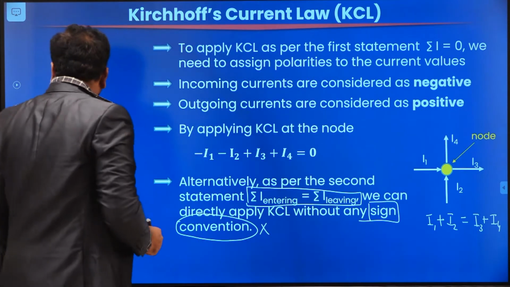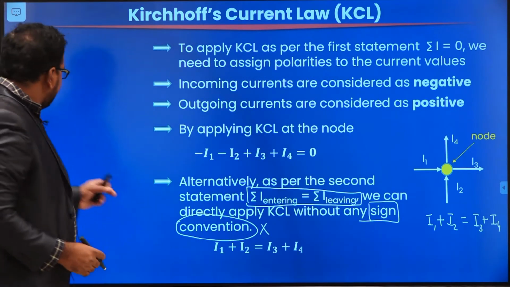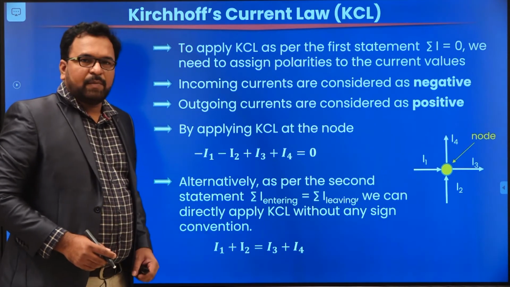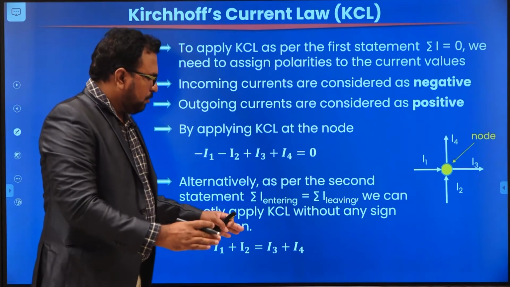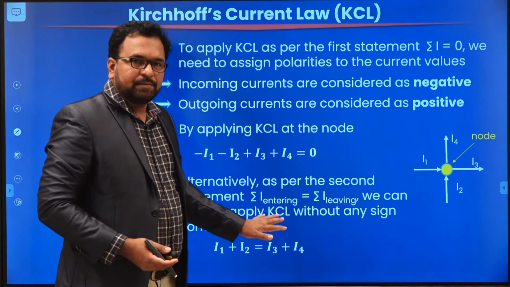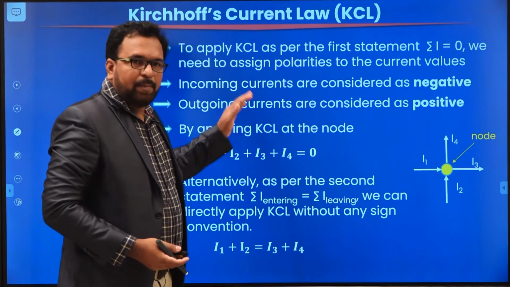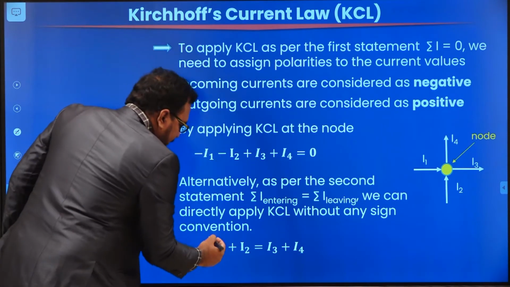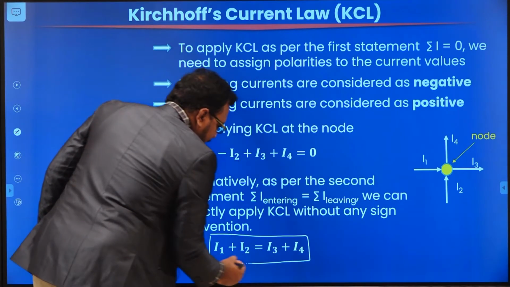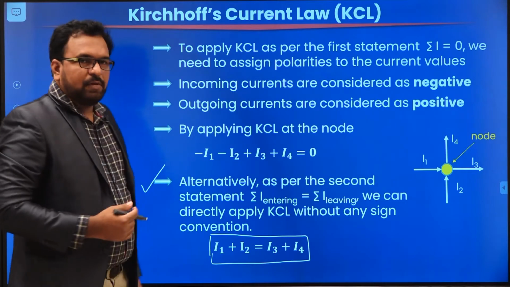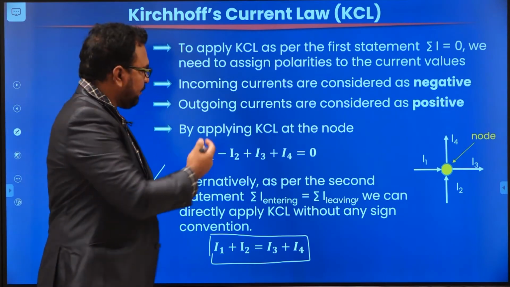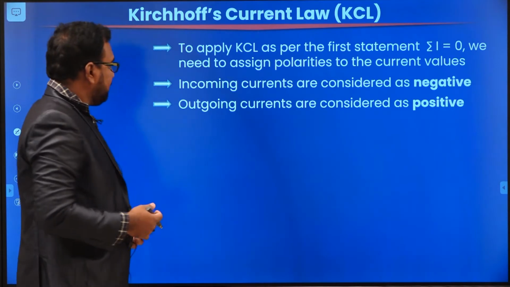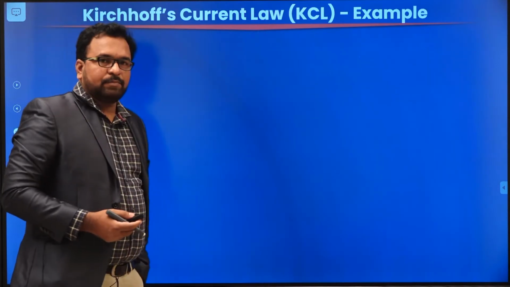Like this you can write: sum of entering currents is equal to sum of leaving currents. Here there is no need of assigning polarities. So this is how you apply KCL as per the two statements. I prefer the second statement, which is useful and avoids the confusion of assigning polarities. Next, we will do one example on KCL.